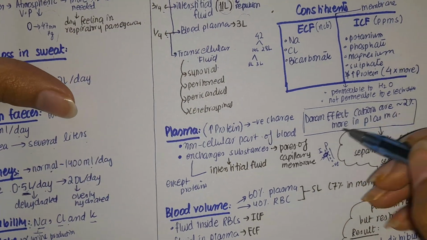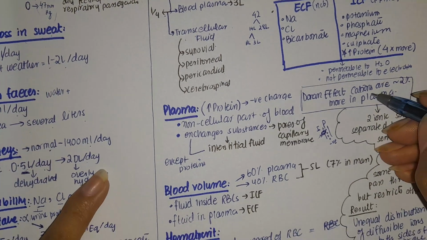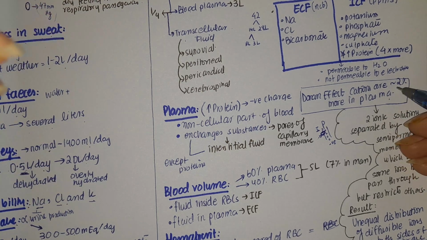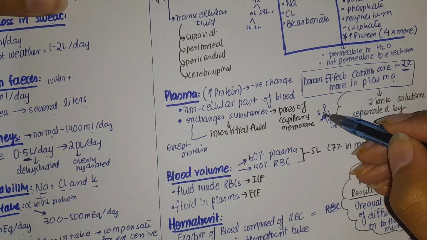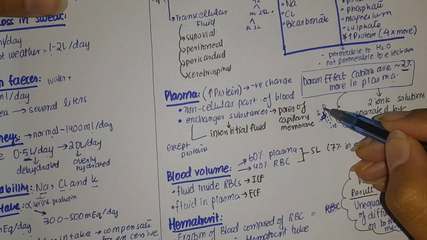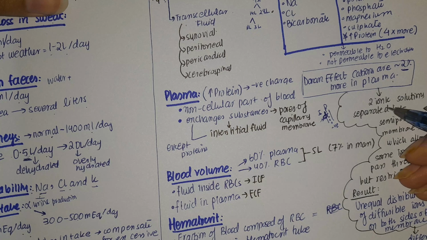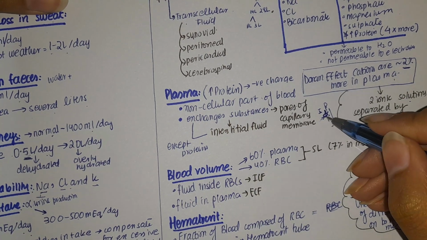Also, the major thing about them is the Donnan effect. The Donnan effect is causing more positive ions in the plasma, about 2% greater. Why is it happening so? Because the separation between plasma and interstitial fluid is by a semi-permeable membrane. So two ionic solutions are separated by a semi-permeable membrane, which allows some ions to pass through.